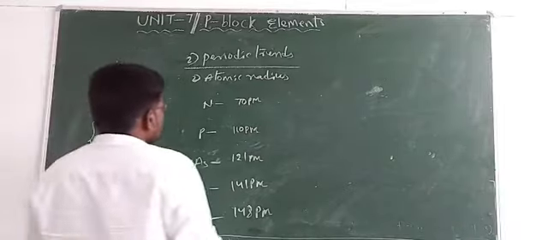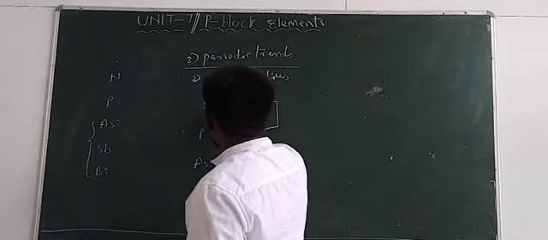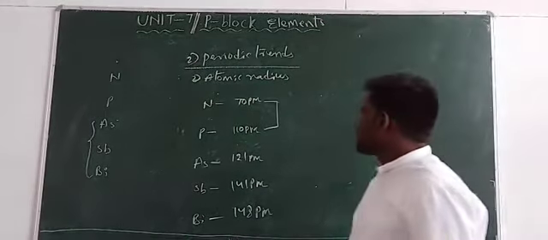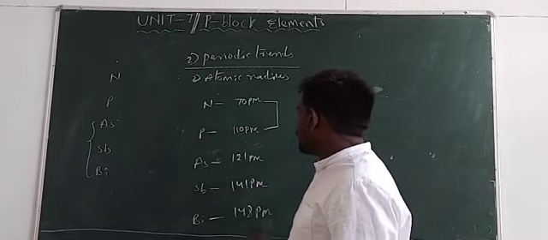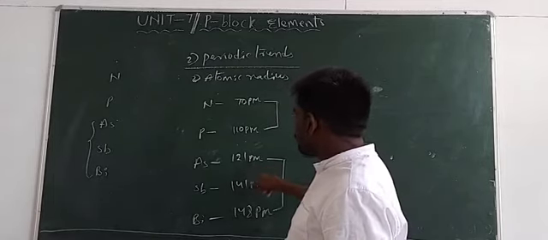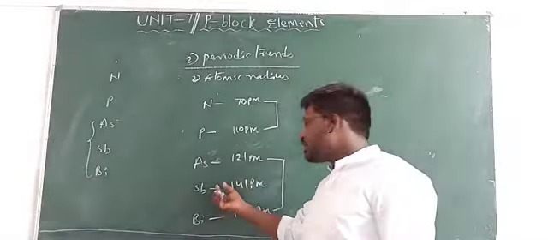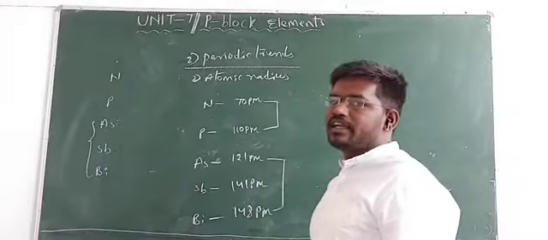Now if you observe here, there is a predominant increase in atomic radius from nitrogen to phosphorus. There is a large difference in atomic radius between nitrogen and phosphorus. But from arsenic onwards, there is no significant change in atomic radius: 121, 141 and 148 picometers. There is only a small increase from arsenic to bismuth.